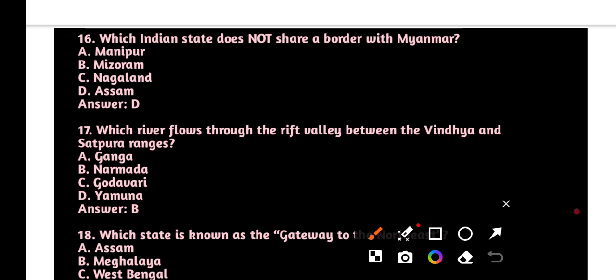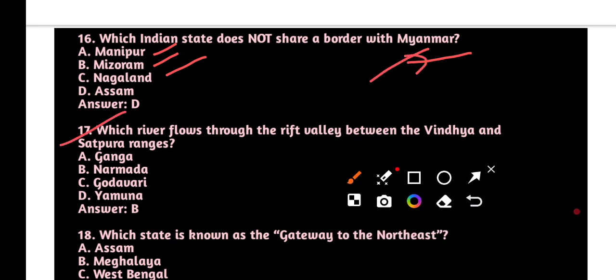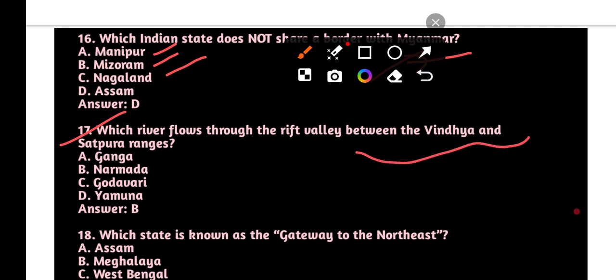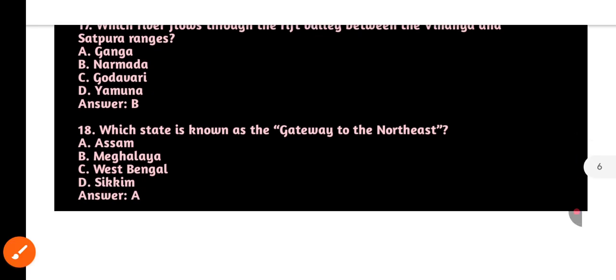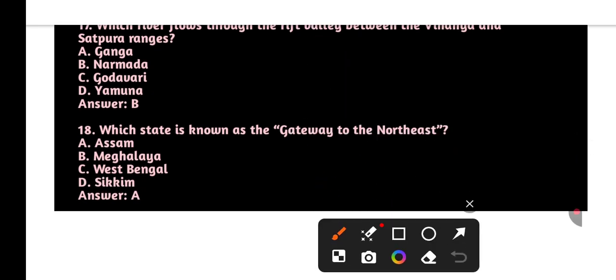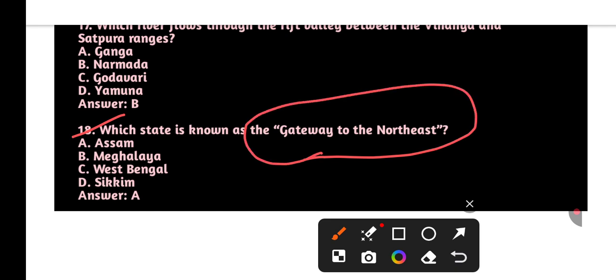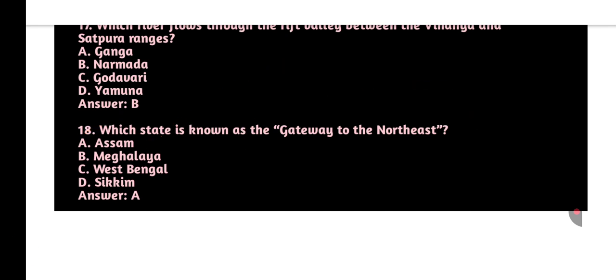Next, which Indian state does not share a boundary with Myanmar? That is Assam. Remaining Manipur, Mizoram, Nagaland share boundary with Myanmar. Next, which river flows through the Rift Valley? Very important to know, between the Vindhya and Satpura range, that is Narmada. Next, which state is known as the Gateway of Northeast? Important to know, Assam.